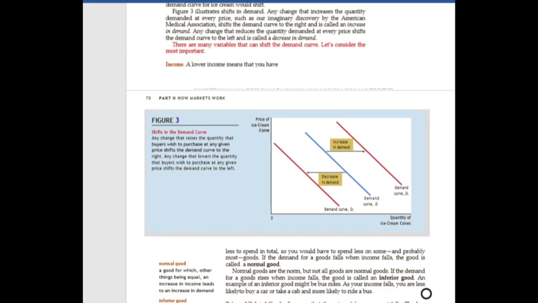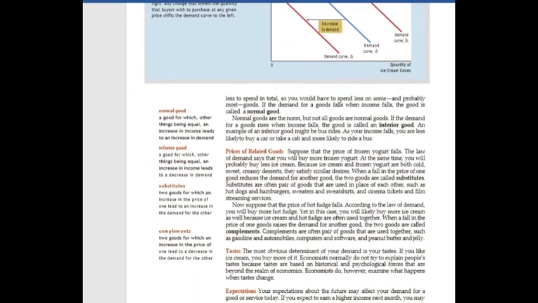An example of an inferior good might be bus rides. As your income falls, you are less likely to buy a car or take a cab and more likely to ride a bus. And price of related goods.